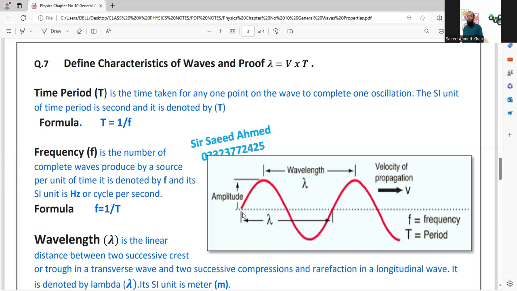You can see the cursor I have; I'm starting from this point to this point. When a wave completes from this point to this point, that time is called time period.